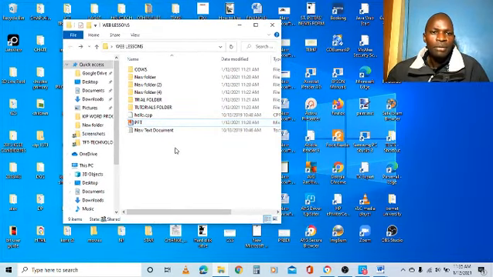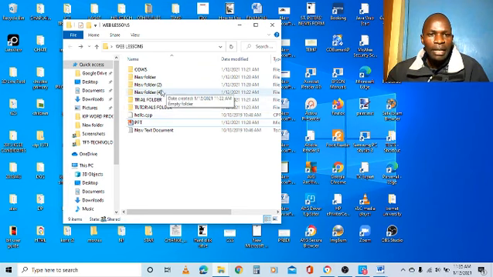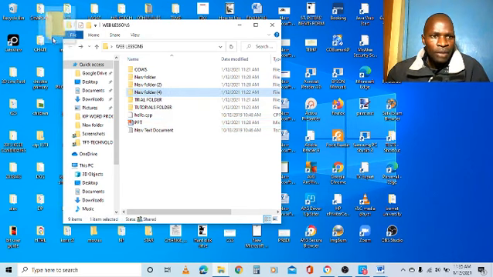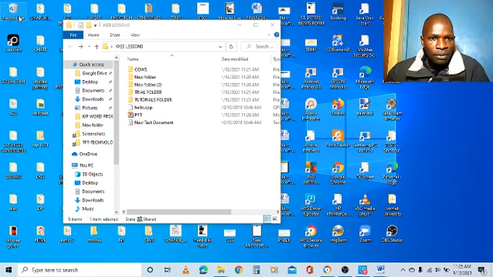So I want to delete folder number 4. So I need to click and drag this folder all the way up to the recycle bin. So it says move to recycle bin. So I release the mouse button. Okay, you can see it's going. So the folder number 4 is gone to the recycle bin. So I want to see whether it is already there.